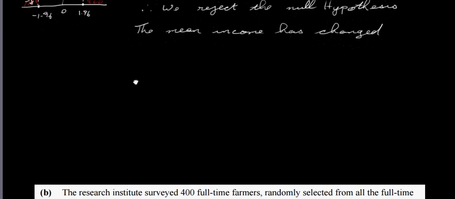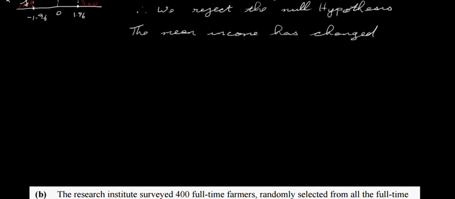what you can do here is set up confidence intervals. So normally what you can do here is say that the population mean is going to be somewhere between your sample mean plus or minus a margin of error.